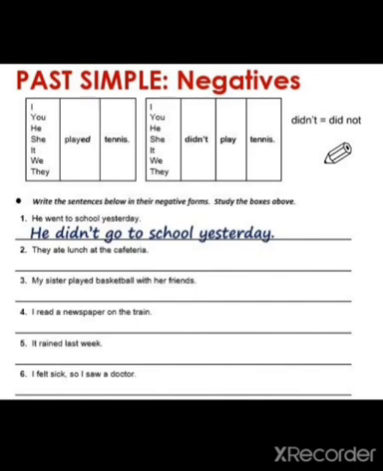You can see here: he went to school yesterday. Now you can see here he is the subject. After the singular subject we have used the second form of verb. To school is an object and yesterday is a keyword. Yesterday shows the timings, that the work is wholly over. So when you are going to change it, you will write like this: he did not or didn't go to school yesterday. After the subject, the helping verb will come according to the chart.